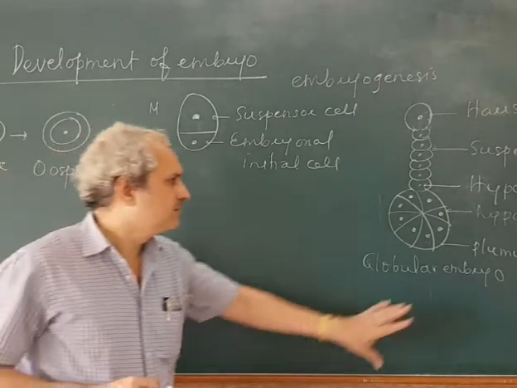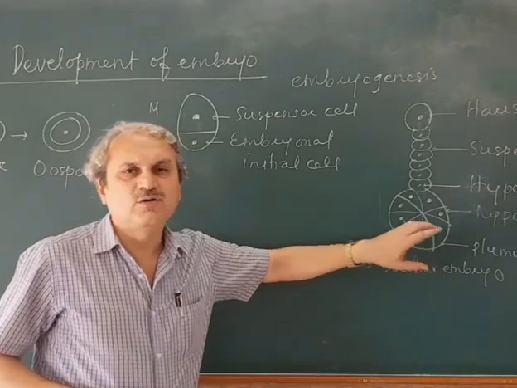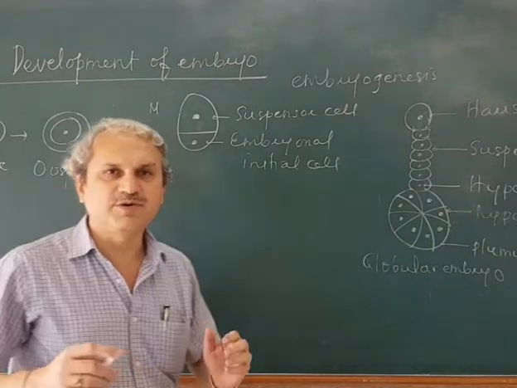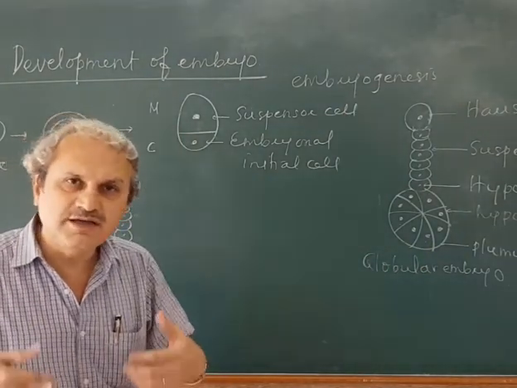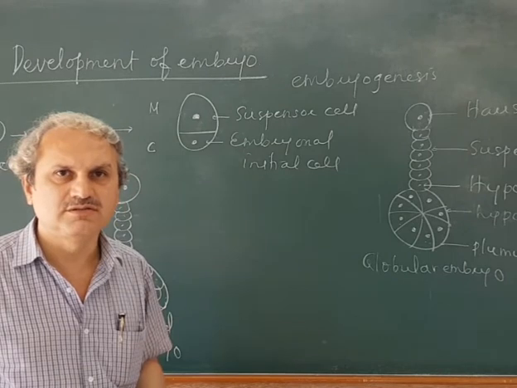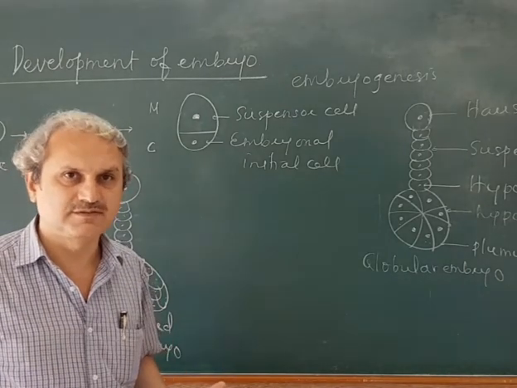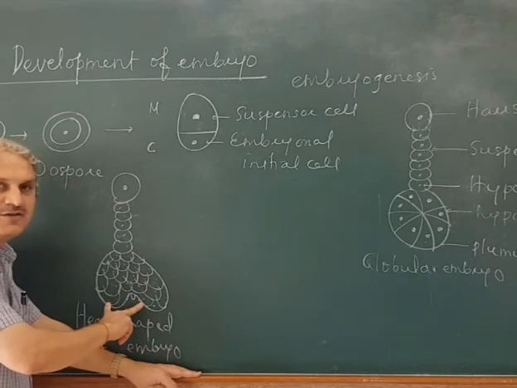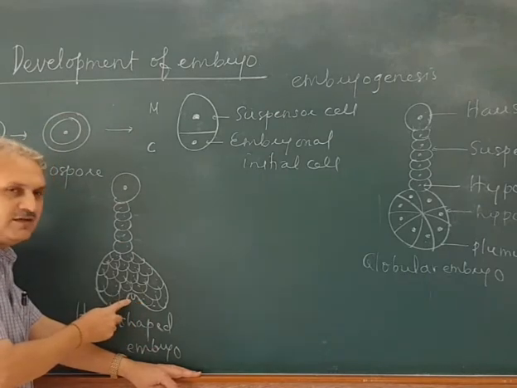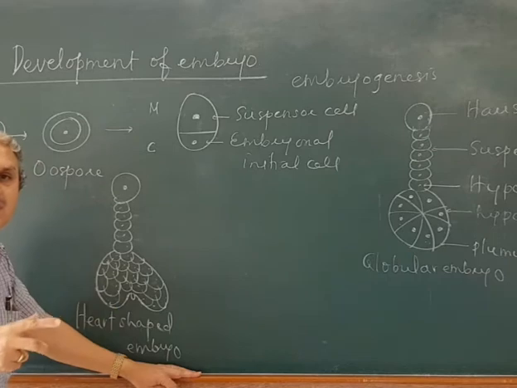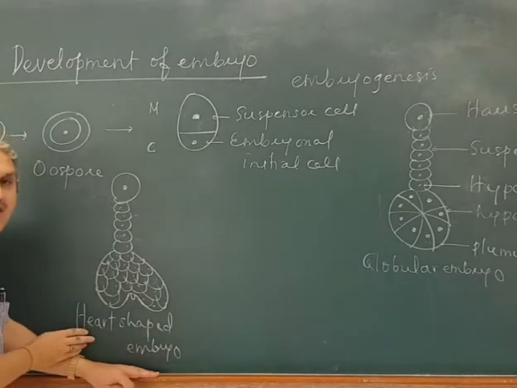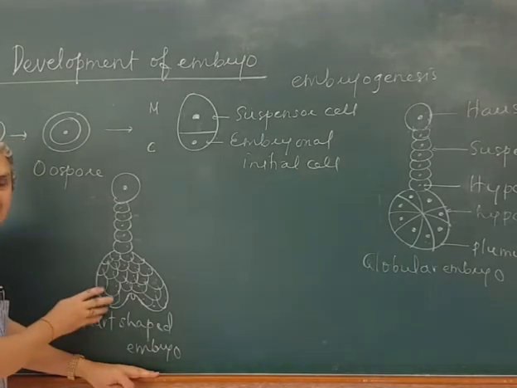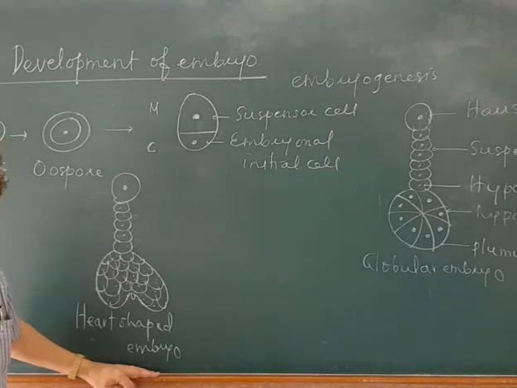This upper row of cells then again undergoes division in several planes to form the two lateral cotyledons and terminal plumule. This structure looks like a heart, so it is called a heart-shaped embryo.